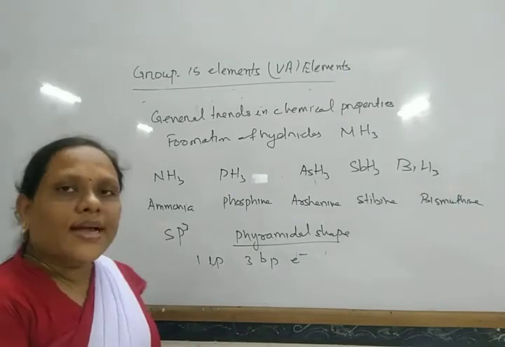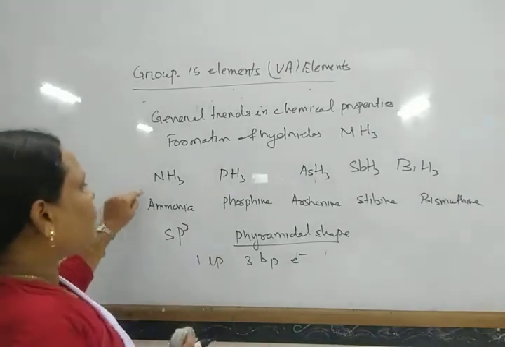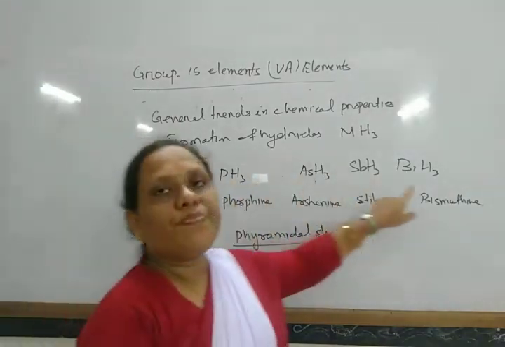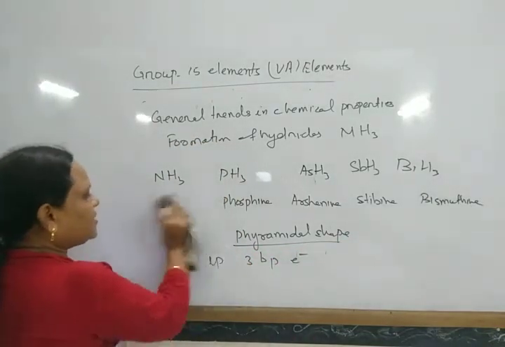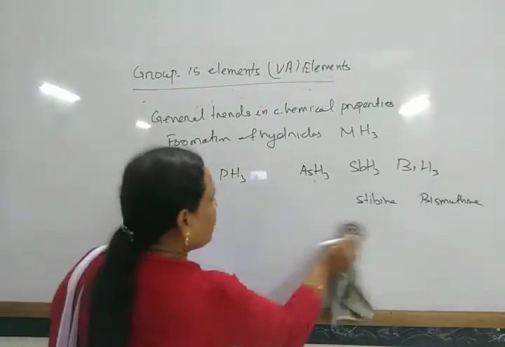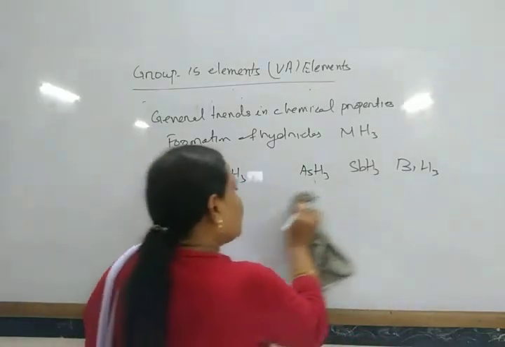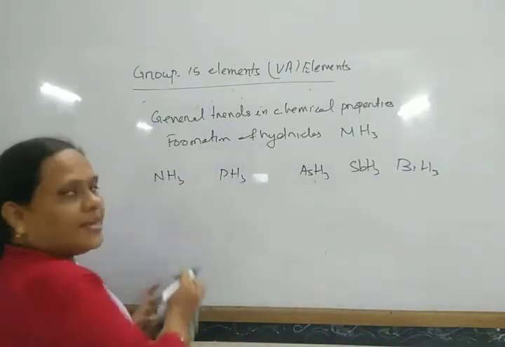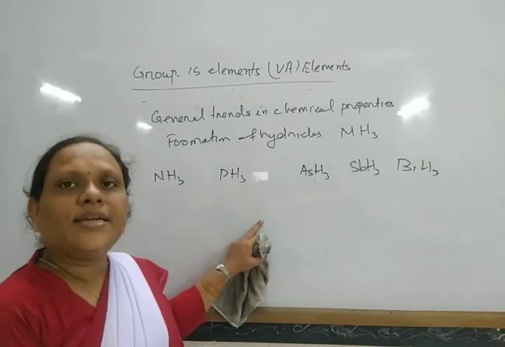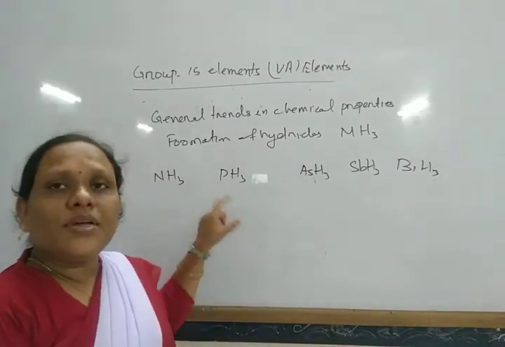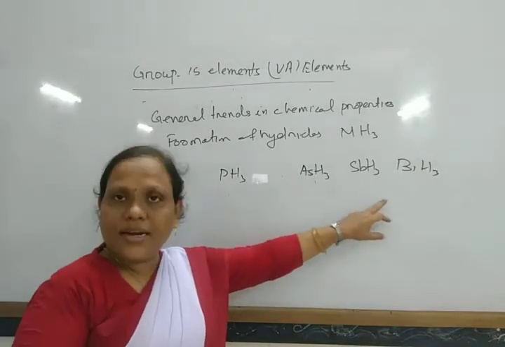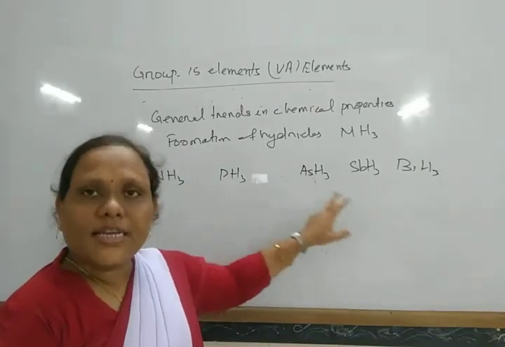And the bond angle decreases as we move from ammonia to bismuthine. Ammonia has the highest bond angle, due to increase in atomic size of the central atom and decrease in electronegativity value.